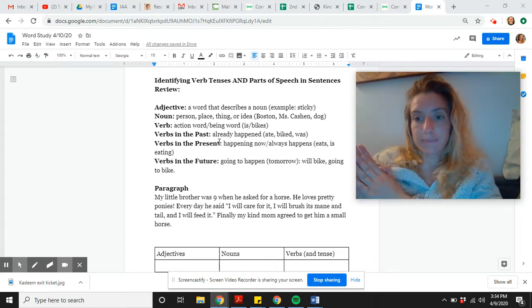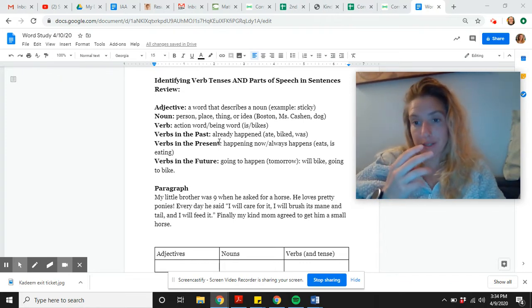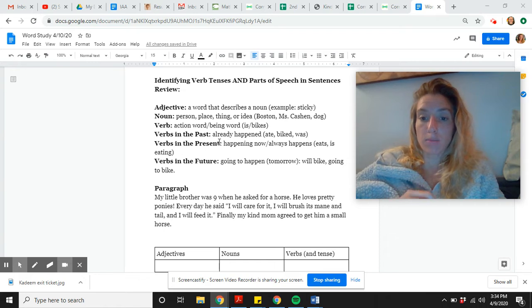Verbs in the future are going to happen, and the verbs in the future always have two words, either will or going to. They're things that could happen tomorrow, like I will bike, or I'm going to eat, or I'm going to sing. Take a second to think of another example of a future tense verb.